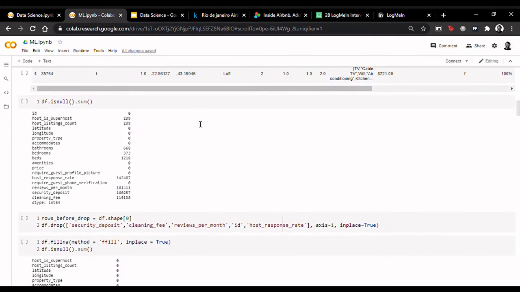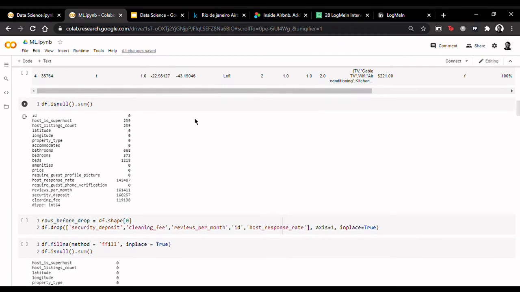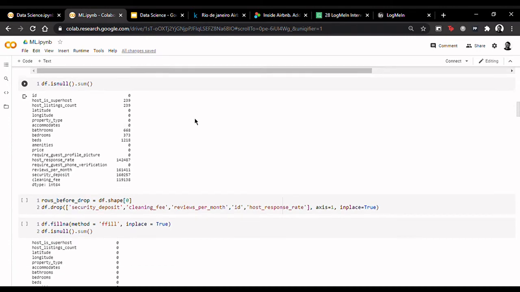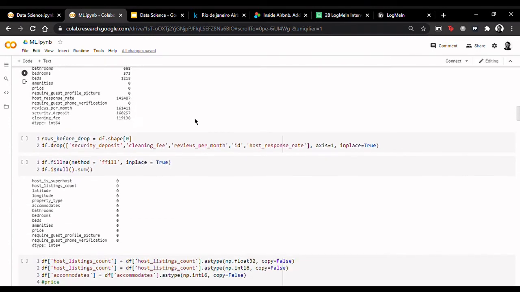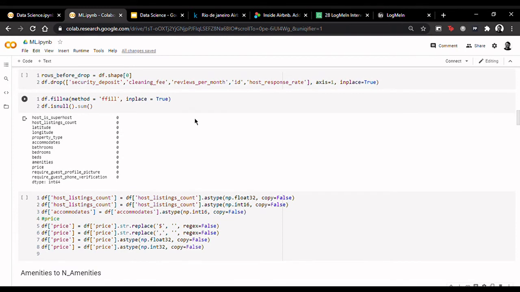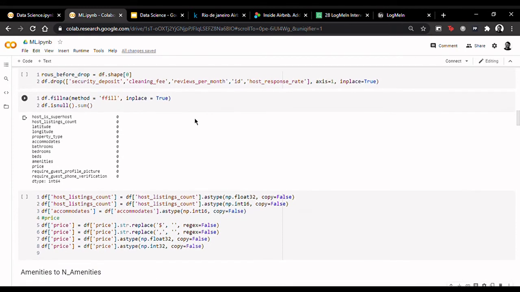Now, in this, since security deposit, cleaning fee, reviews per month, ID, host response rate have a large number of null values, and filling these values would be incorrect, we drop them from our analysis. We also convert the attributes, like the last time, into a proper form to fit the model.